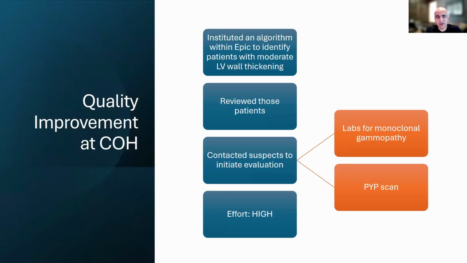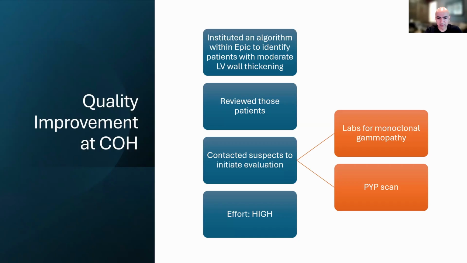So at my institution, at City of Hope in Los Angeles County, we've taken a few different measures to try to identify these patients in a more systematic fashion. One of the earlier projects we worked on was to institute an algorithm within our electronic medical record to identify patients with moderate amounts of wall thickening. So we thought that this would be fairly straightforward.